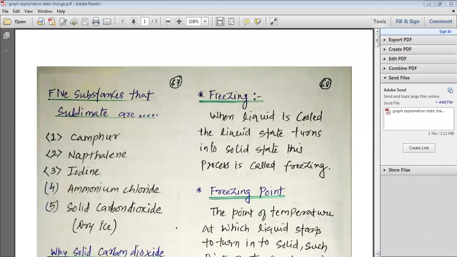Now I'm going to show you something else which belongs to chapter 1, my dear students. You know, in chapter 1 we have studied about the various states of matter, and we have seen that various states of matter can be interconverted. These states of matter can be converted to each other. So when they convert to each other, let us see how they are converted and what are the various terms related to them.